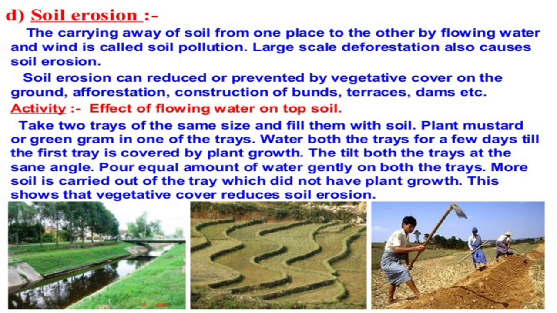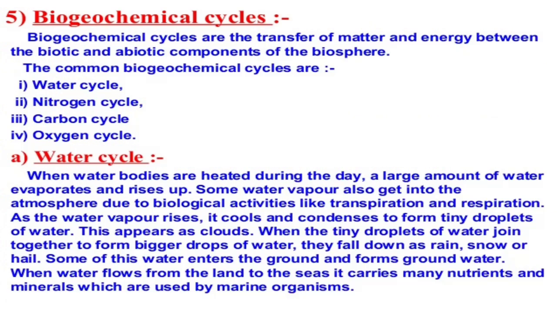Large-scale deforestation also causes soil erosion. Soil erosion can be reduced or prevented by vegetative cover on the ground, afforestation, construction of bunds, terraces, dams, etc. So this is the activity you can see and you can note it down in your copy.